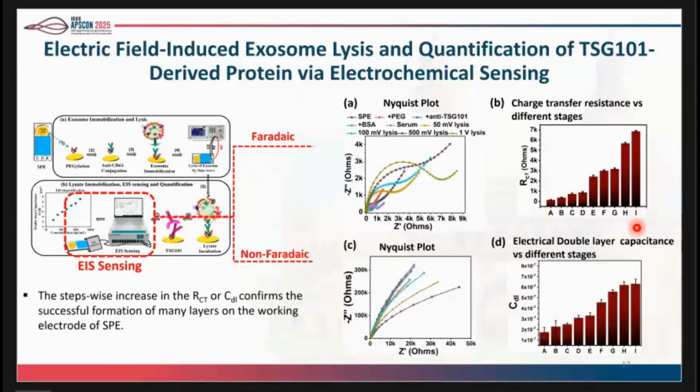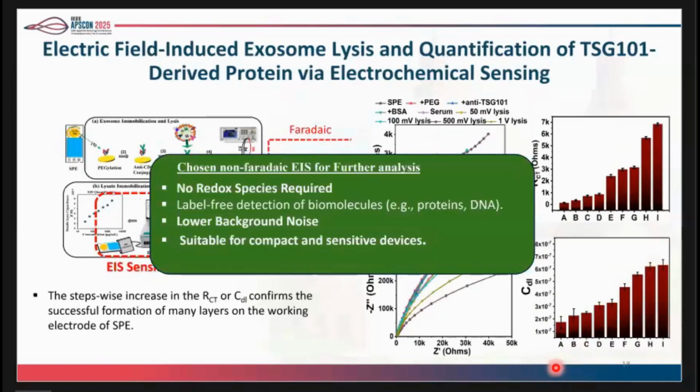In the non-Faradic sensing, instead of measuring RCT, we have measured the electrical double layer capacitance. This data also shows that it is increasing progressively at every stage of sensor progression. So as we have seen, Faradic and non-Faradic are both consistent. We have used the Faradic sensing for further analysis because it is a simple and label-free characteristic and it is suitable for a compact and label-free device.